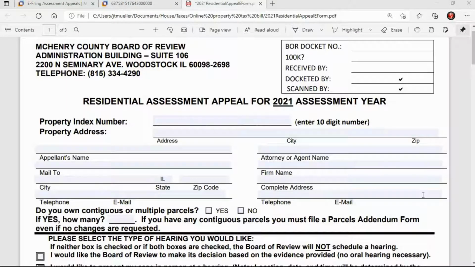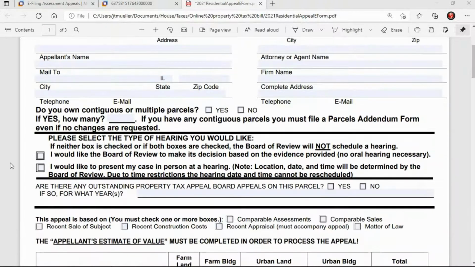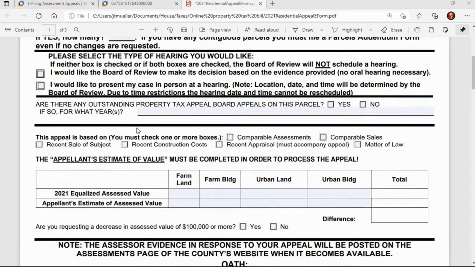So here's an example of the form itself, and most counties follow a type of format like this. Up top, of course, you enter your property index number as well as your property address, your personal information on the left-hand side here, and then if you're using an attorney or a valuation agent to fend for you, this is where you would enter their information. And here's where you can check if you wish to attend the board review hearing or just allow them to review your evidence.